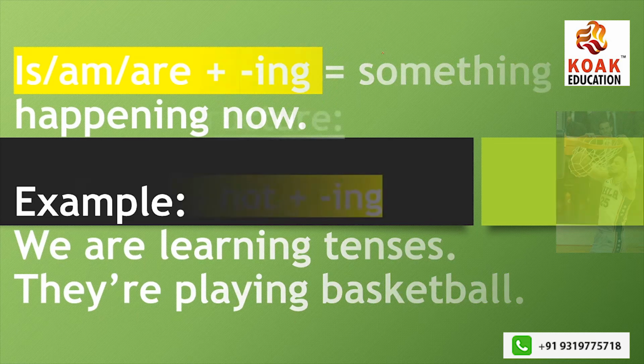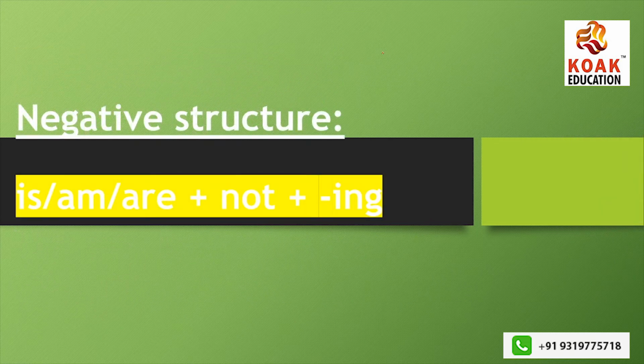But what about if I have to talk about negative structures? What would I do then? Nothing much to do, learners, because it's not a hard and fast rule. It is very clear that we were using is, am, are plus ing for the present continuous structure. Now, if I have to frame a negative structure, I will add not to it.